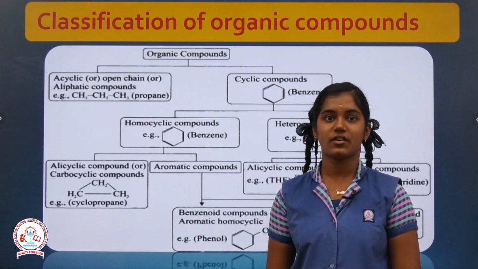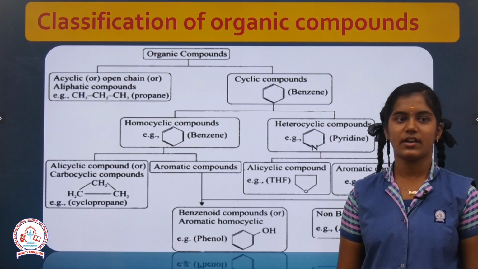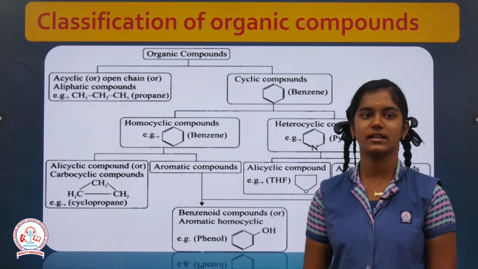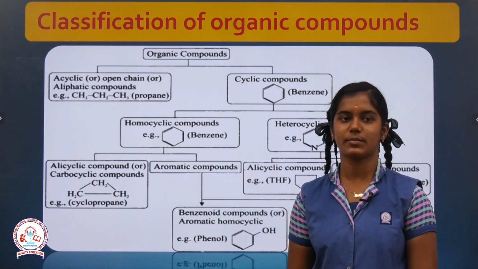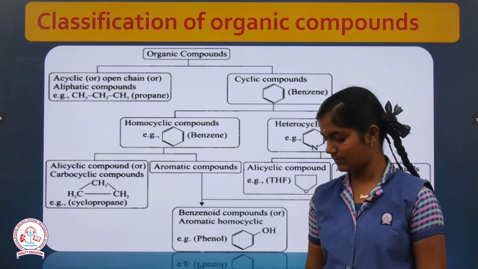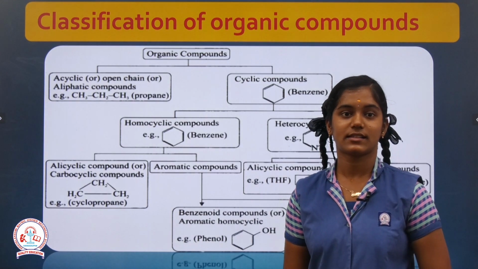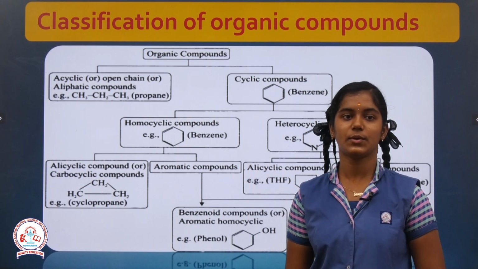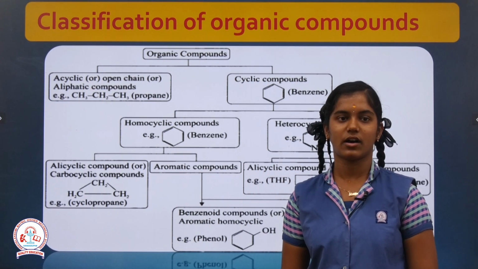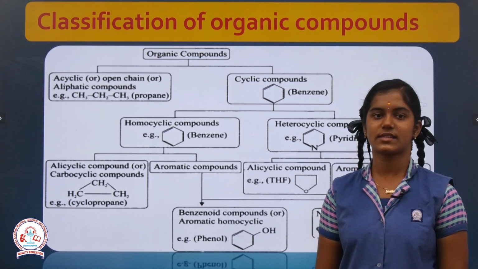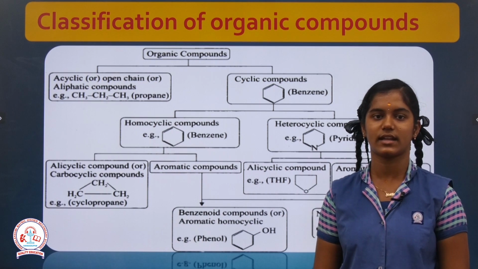Let's see classification of organic compounds. It is classified into two: acyclic or open chain or aliphatic compounds. Example is propane. Another one is cyclic compounds. Example is benzene, which obeys Huckel rule. Cyclic compounds are further classified into homocyclic and heterocyclic. Homocyclic means the same atoms in the ring. Example benzene. Heterocyclic means atoms other than carbon are present in the ring.